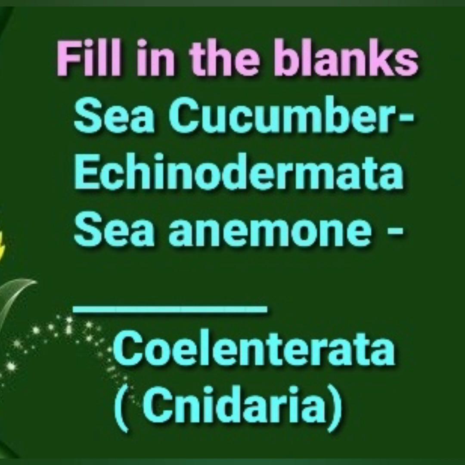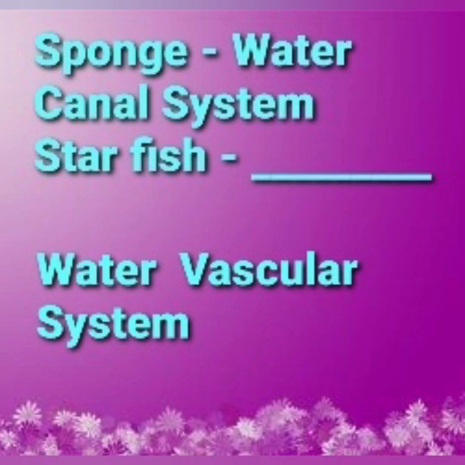Fill in the blanks. Sea cucumber belongs to phylum Echinodermata, given. Then sea anemone dash. The answer is Coelenterata or Cnidaria. Sponge, water canal system is given. Starfish. The answer is water vascular system. Note it down.